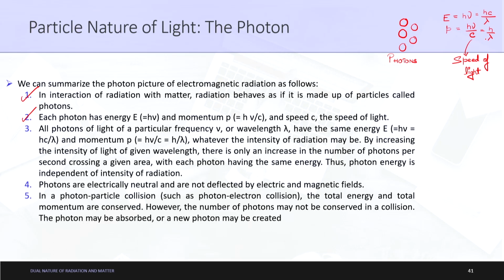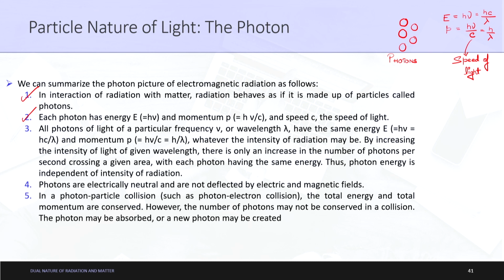Whatever the intensity of radiation may be, by increasing the intensity of light of a given wavelength, there is only an increase in the number of photons per second crossing a given area, with each photon having the same energy.